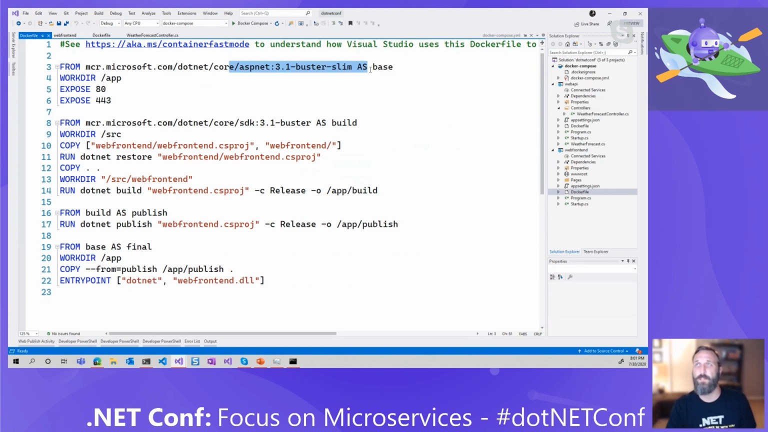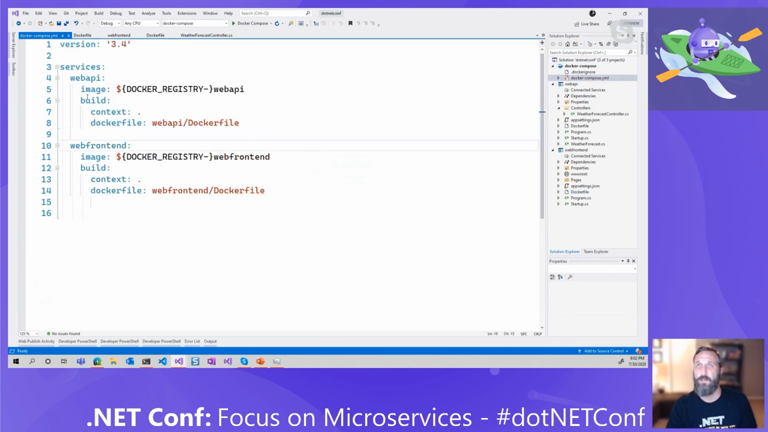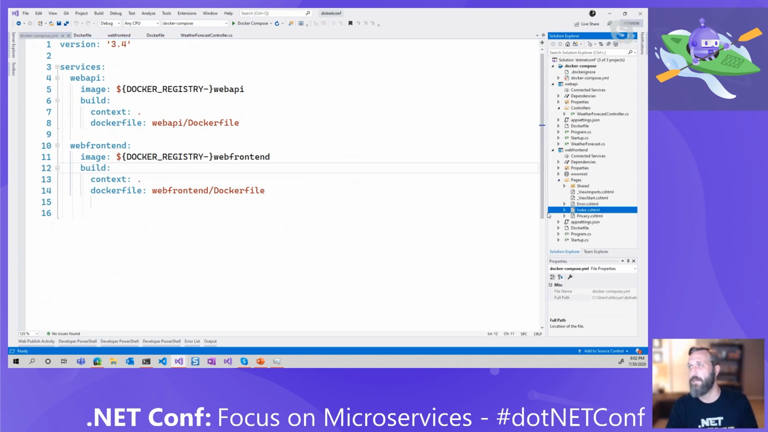There's my Buster Slim Debian-based image, and it adds that Docker Compose project. If I go to my Docker Compose, there was my web API project that I was speaking to earlier while you were looking at my beautiful slide. And now it's also added that web front end project for me in my Docker Compose file. So I can wire these up, I'm going to go into my web project, go to Pages, and open the index file.